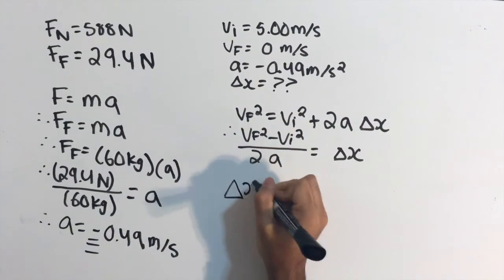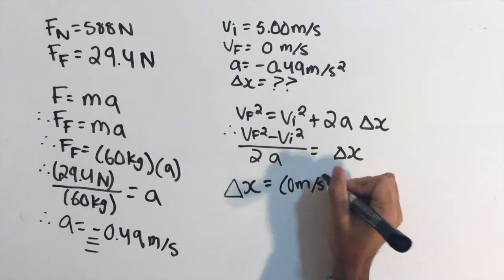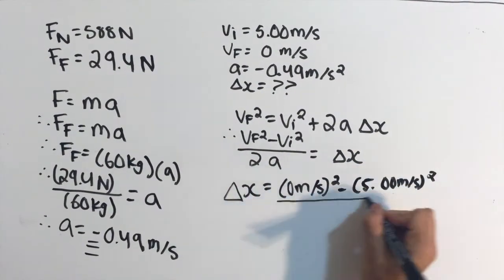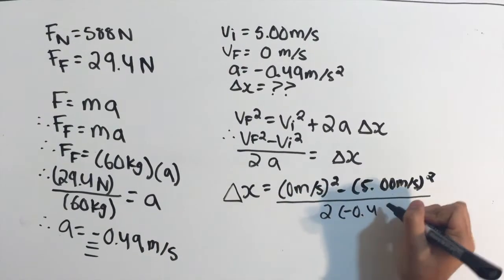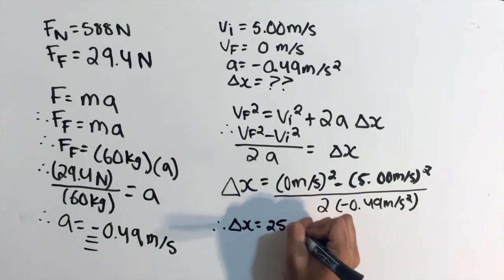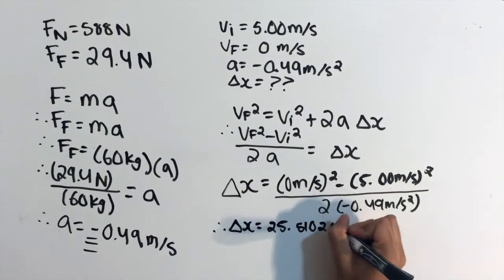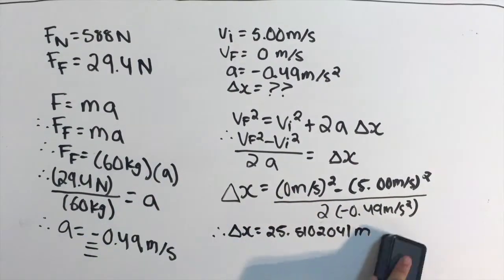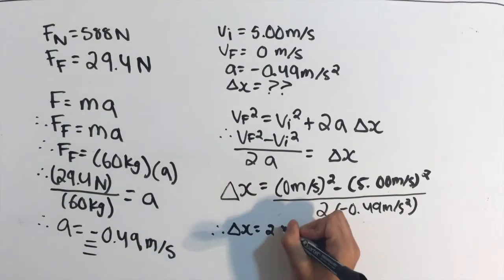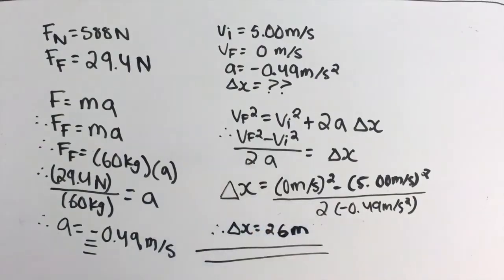With this in mind, we find that the change in x is equal to 0 meters per second squared minus 5 meters per second squared, divided by 2 times negative 0.49 meters per second squared. Therefore, we calculate change in x to be 25.51202041 meters. What about significant digits? Well, with significant figures in mind, we can say that the final answer is 26 meters.